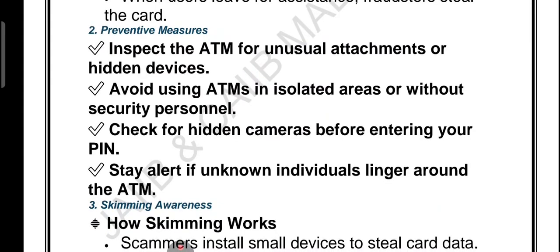So trapping means card or keypad trick. Skimming means hidden device steals card information. And prevention is checking the ATM, staying alert, covering your PIN, and avoiding isolated ATMs.